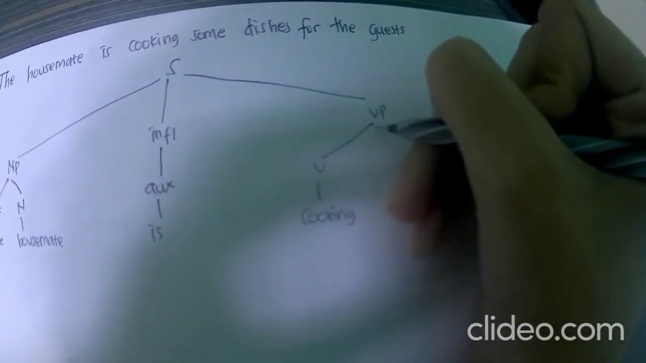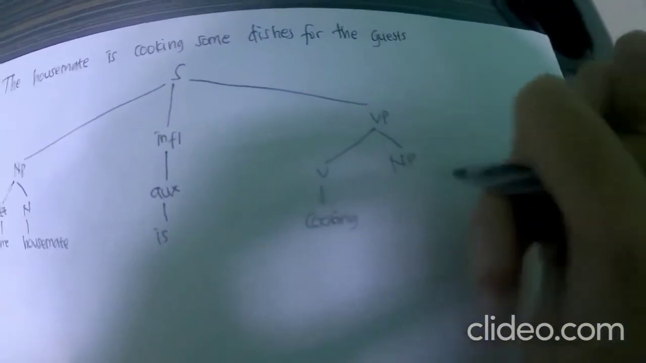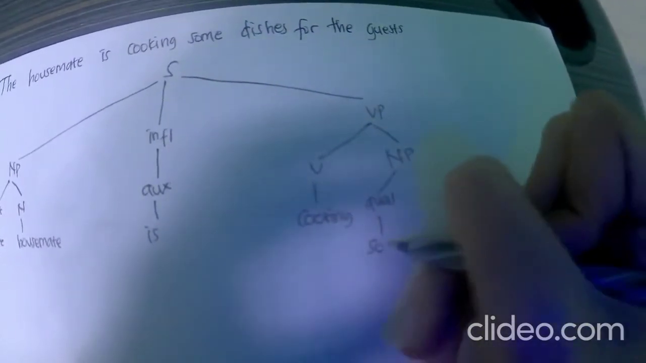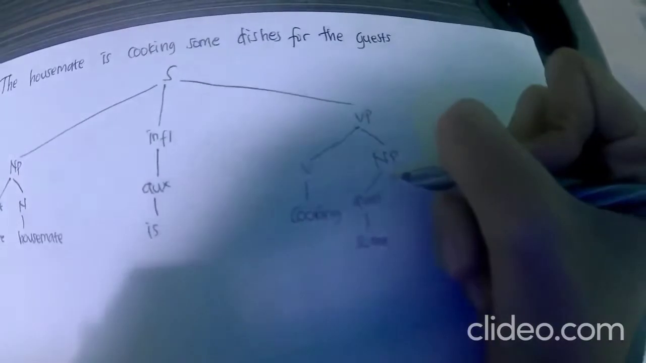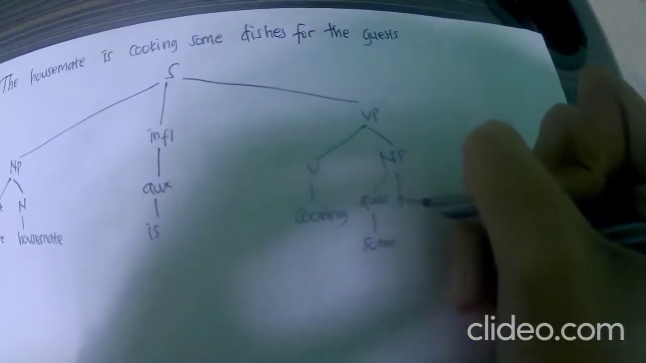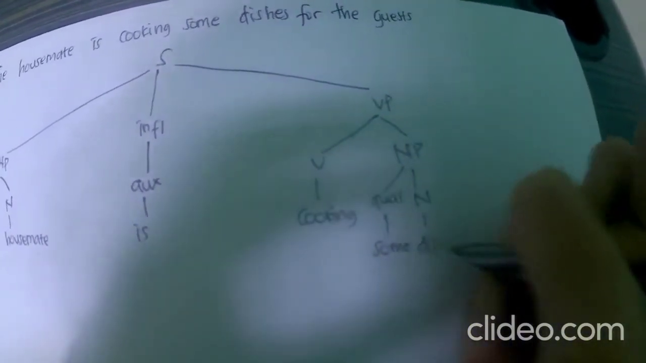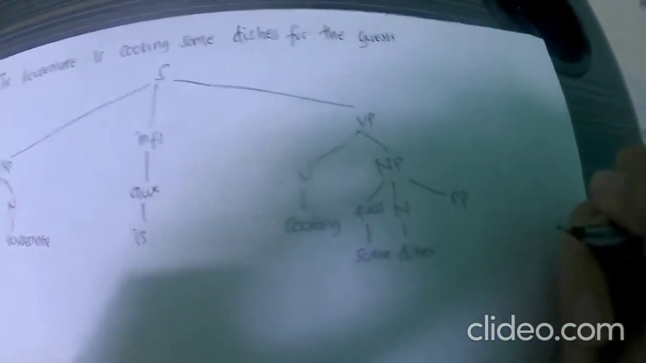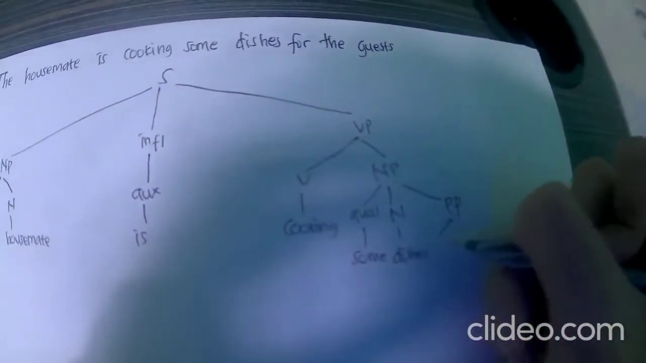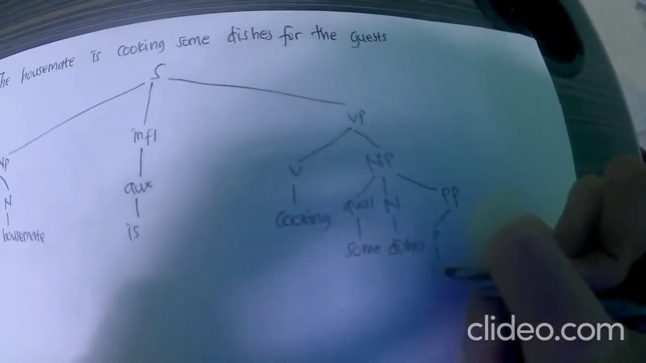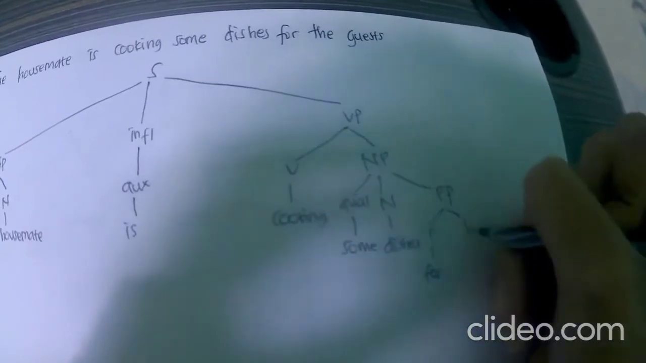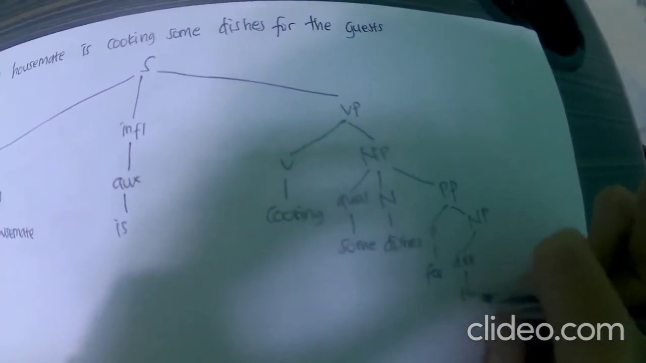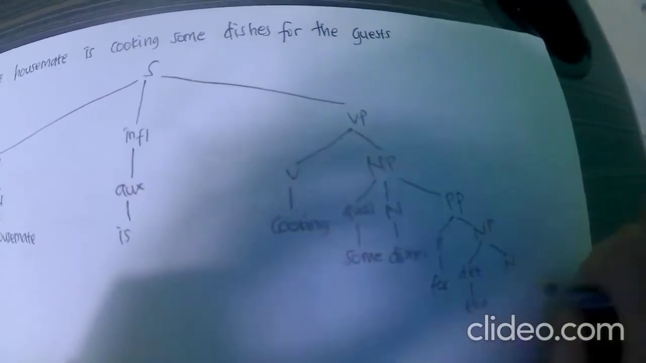Then we divide it into noun phrase with qualifier for some, the noun for dishes. Then we have prepositional phrase with preposition for, then noun phrase with determiner for the, and the noun for guests.